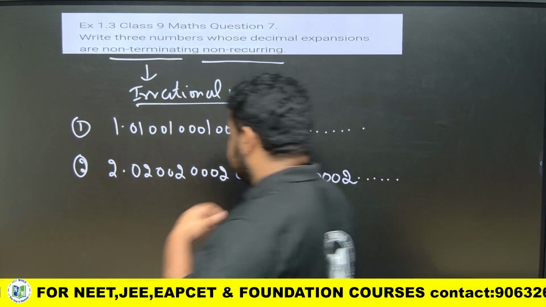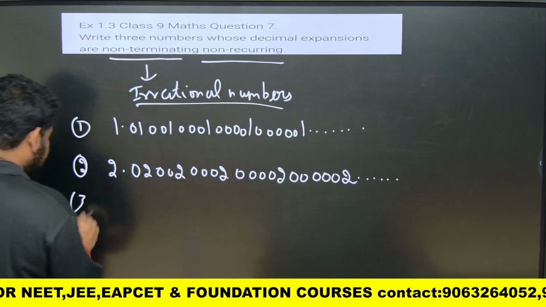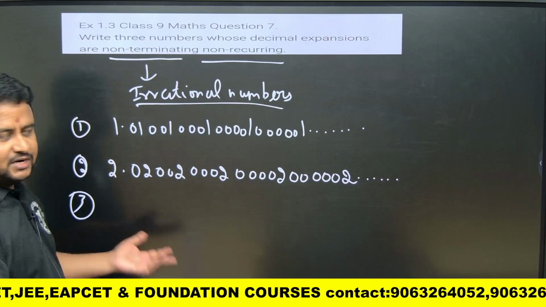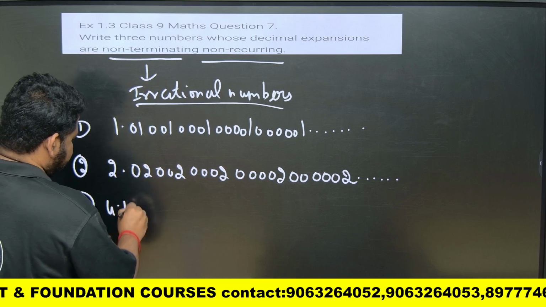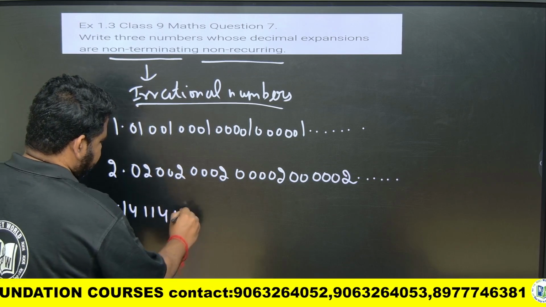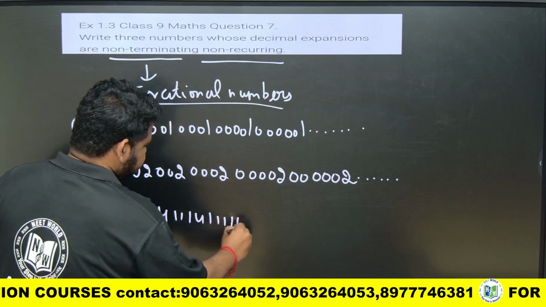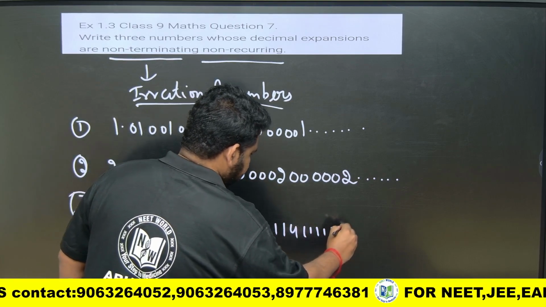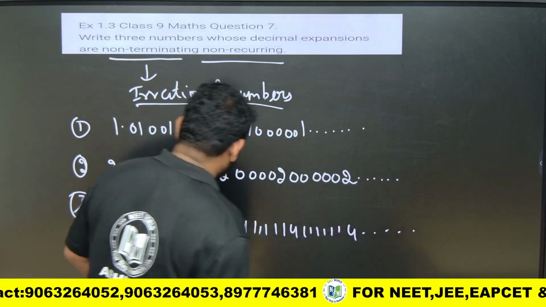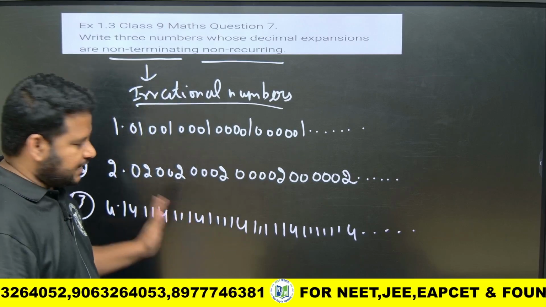Sorry for the pause. Let us take another example. Let me take some example like 4.14, 114, 1114, and so on. This is also non-terminating and non-recurring.